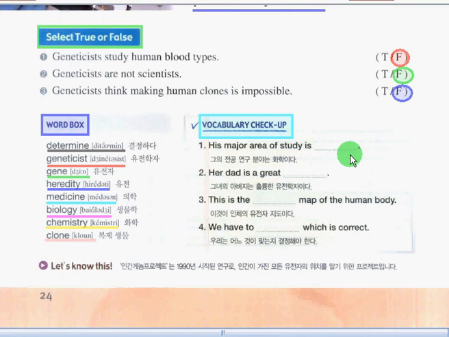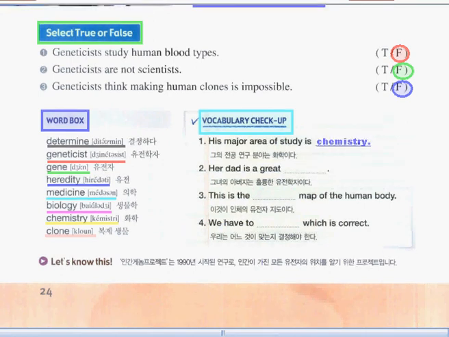Okay, the answer is chemistry. His major area of study is chemistry. Okay, how about number 2? Her dad is great blank. What do you think is the answer? Okay, the answer is geneticist. Her dad is a great geneticist.